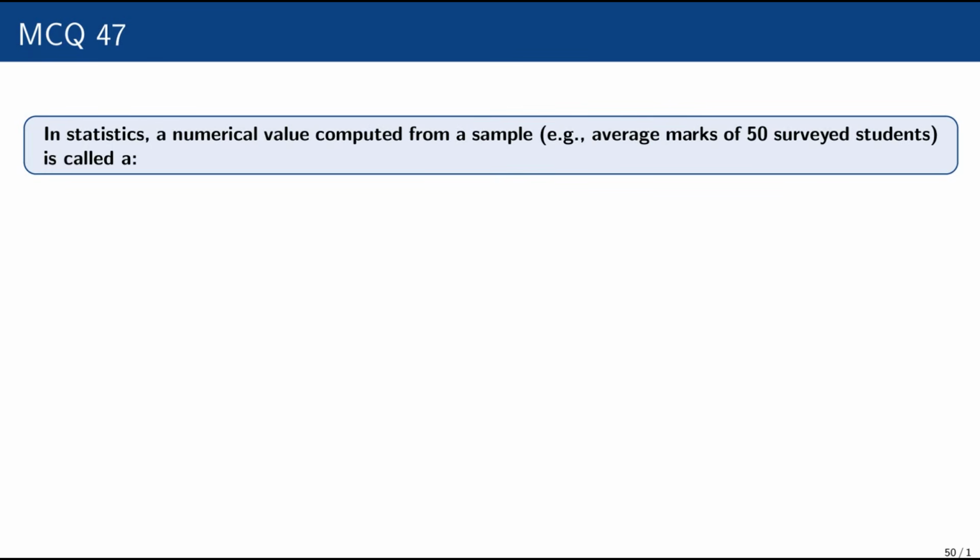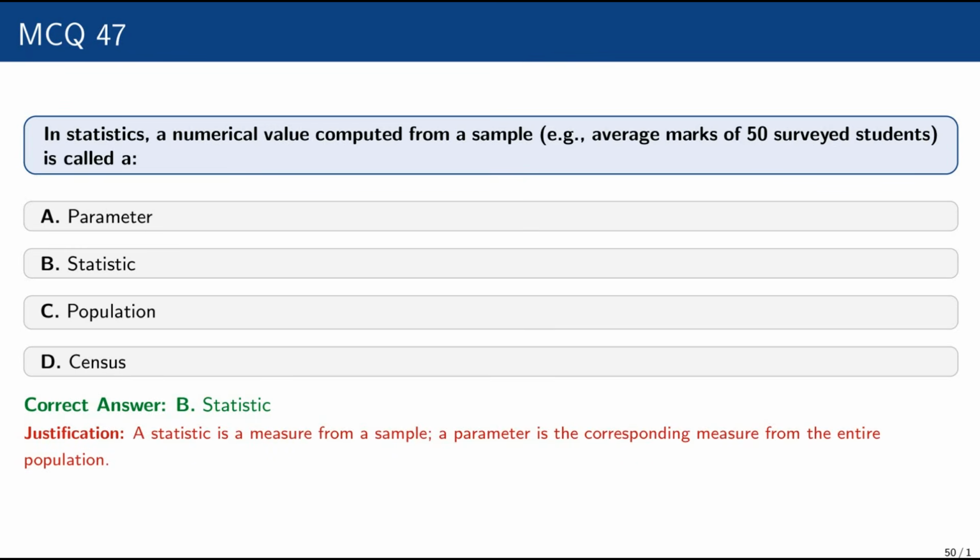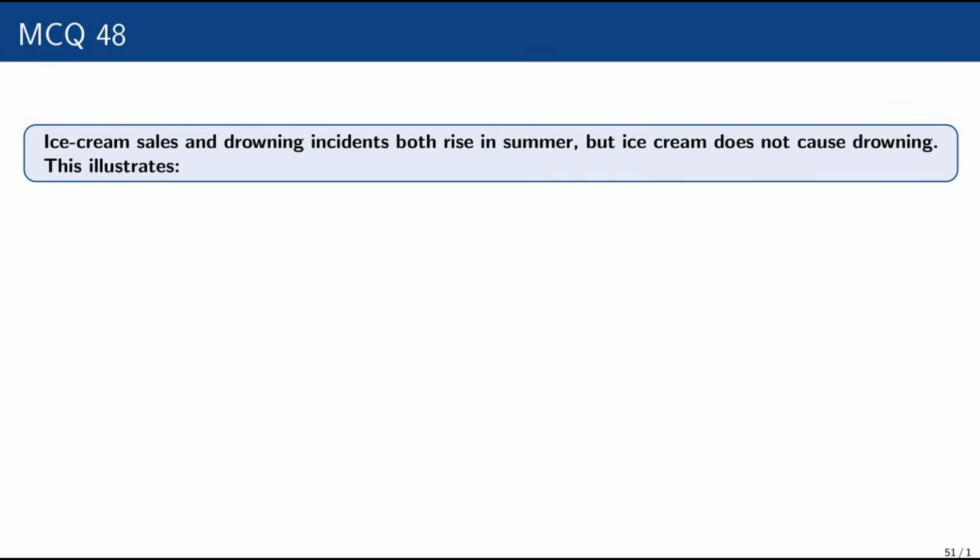Question number 47. In statistics, a numerical value computed from a sample, like the average marks of 50 surveyed students, is called a parameter, statistic, population, or census? It is called a statistic, because a statistic is a measure from a sample, while a parameter is the corresponding measure from the entire population.